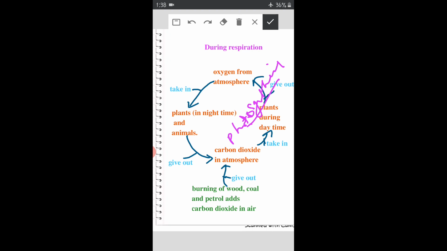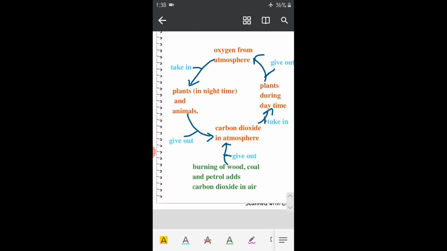But what is going on here? Here respiration is going on, as respiration requires oxygen and photosynthesis requires carbon dioxide. These two are the very, very main points to understand this whole paragraph, which is written on page number 11 of your book. Okay, so respiration is performed by